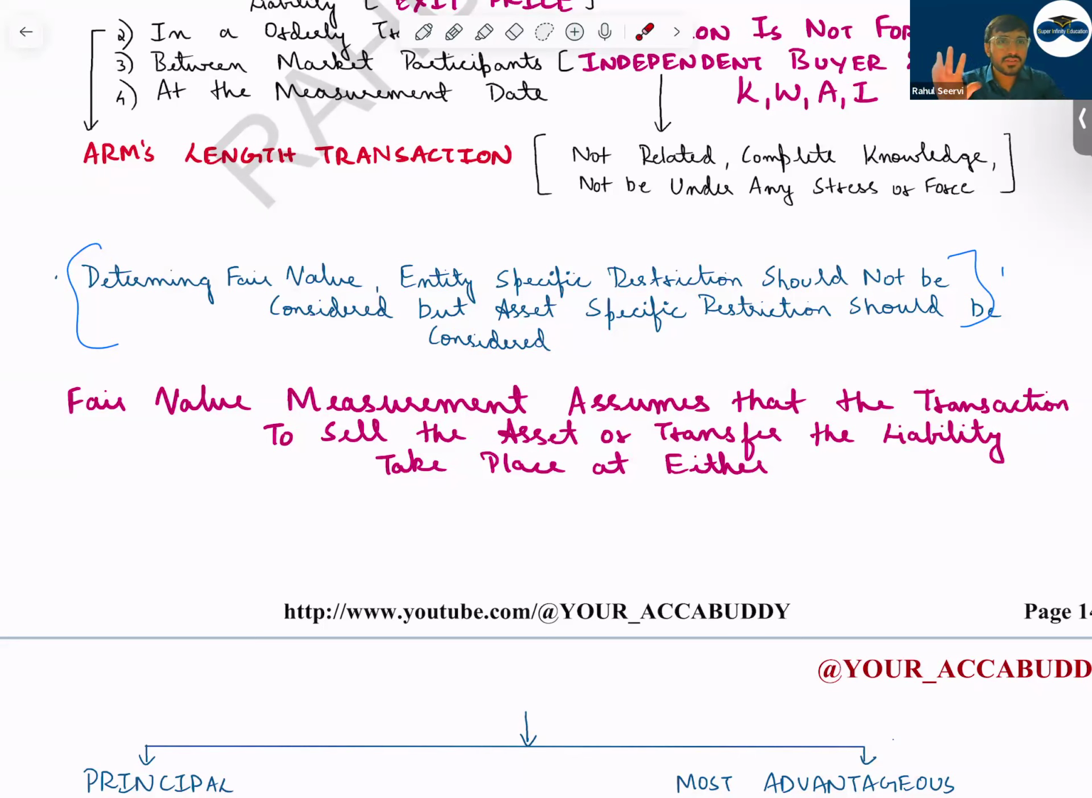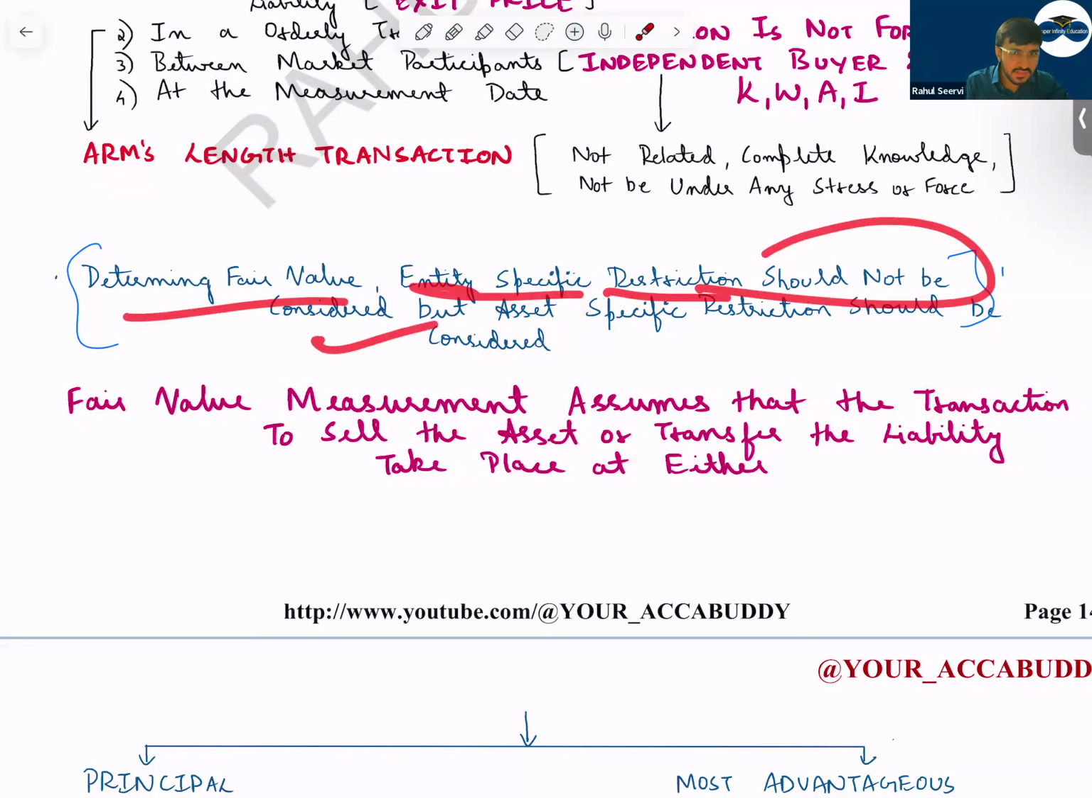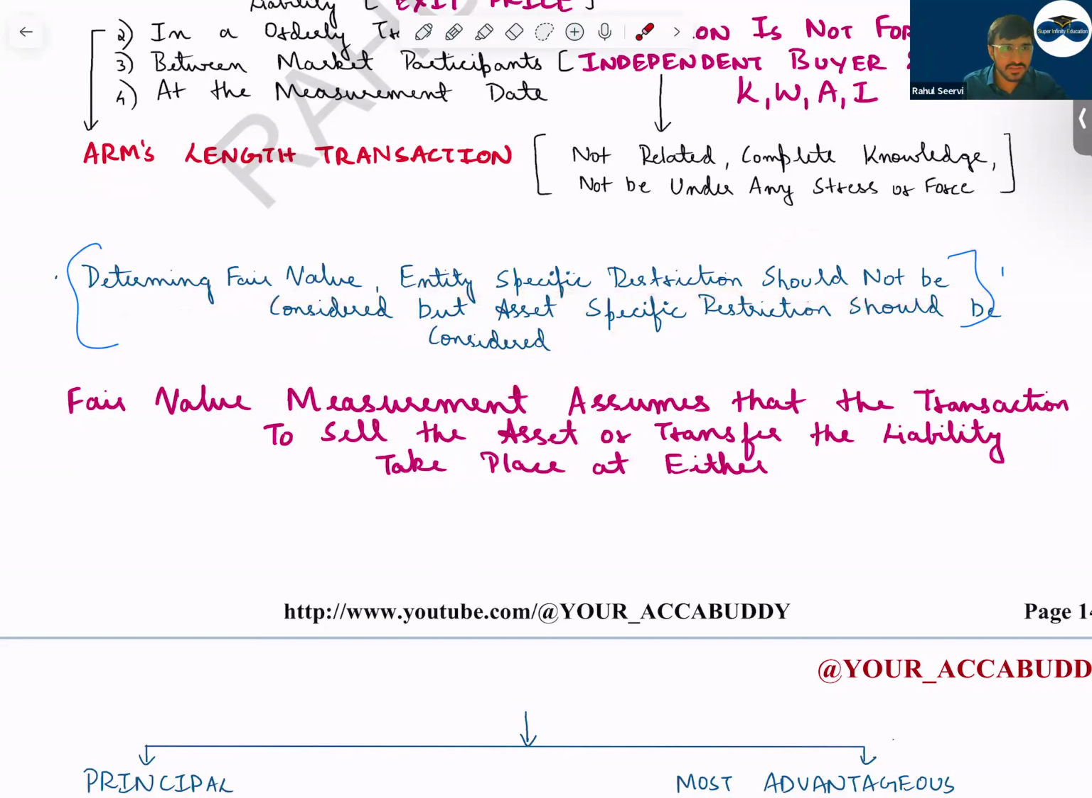You should not say, sir, I have the restriction, my entity is saying that I will not use it. In that case, entity specific restriction should not be considered. Entity specific restriction should not be considered. Asset specific restriction should be considered.